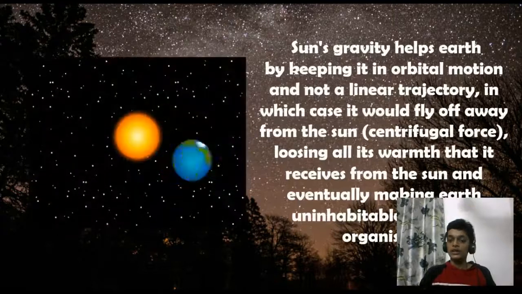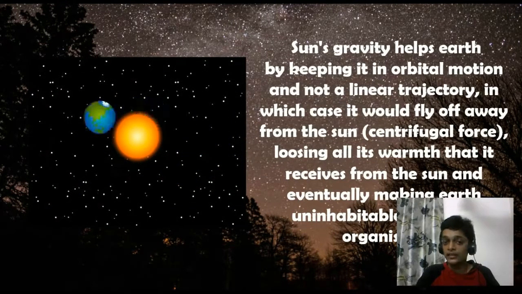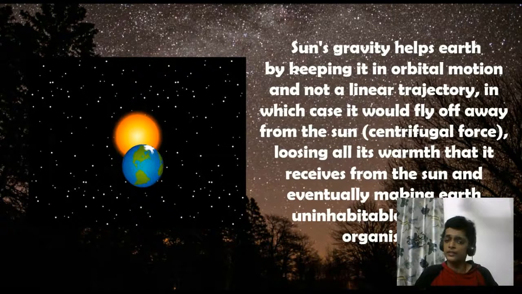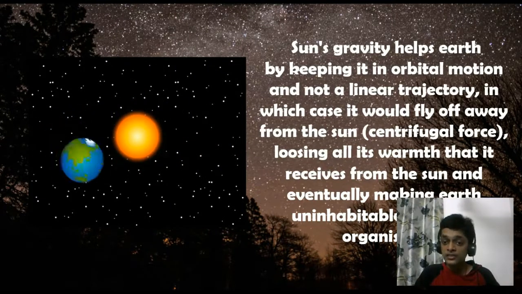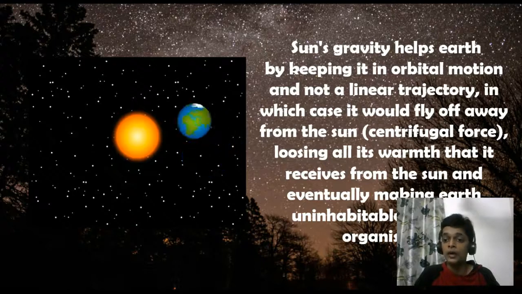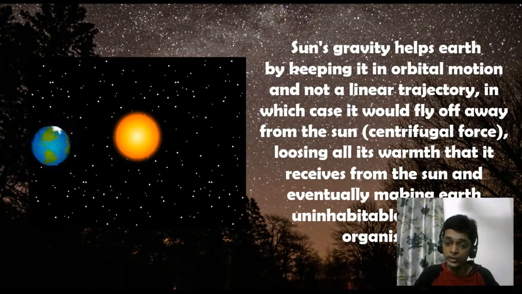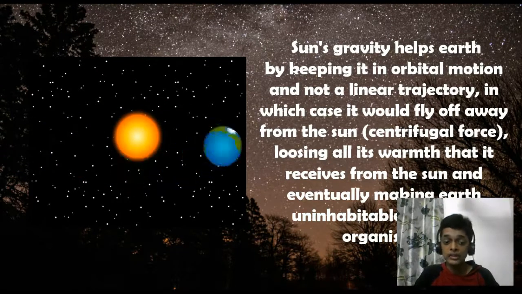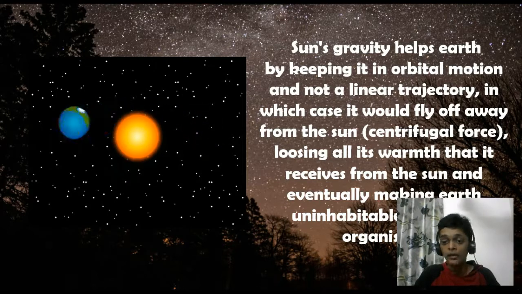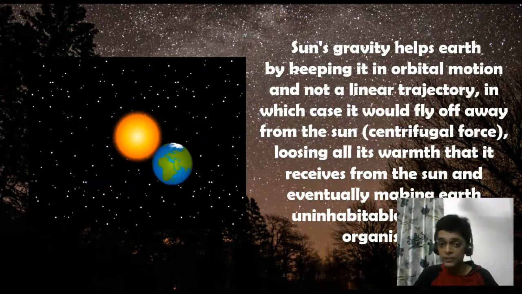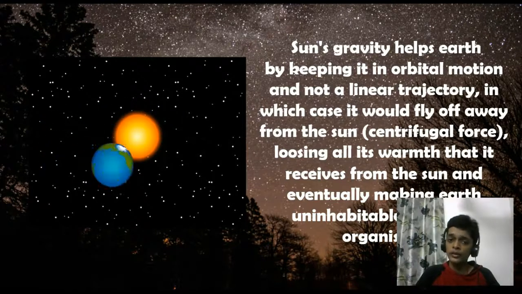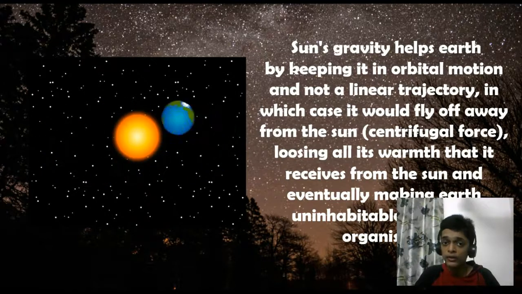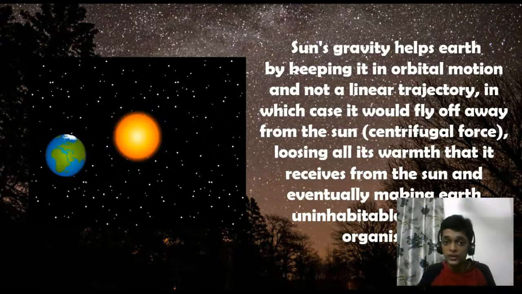Now, even the Sun has gravity and it definitely has some effects on Earth as well as other planets. So let us see what those are. The Sun's gravity helps Earth by keeping it in orbital motion and not a linear trajectory. Now, what is a linear trajectory? Linear means a straight line or a straight path, and trajectory means path. So, if Earth were to have a linear trajectory, then Earth would never be near to the Sun. It would have gone off drifting in space forever, right?